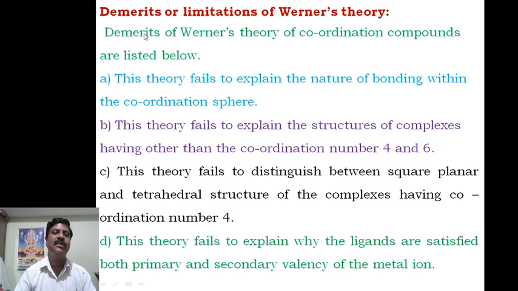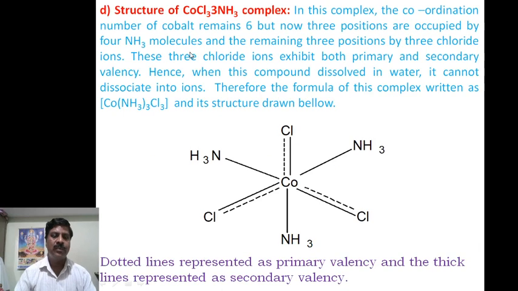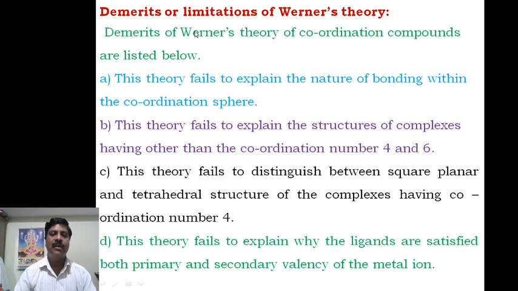Now coming to the merits and demerits, or limitations, of Werner's theory. This theory fails to explain the bonding within the coordination sphere. This theory also fails to explain the structure of complexes other than coordination number 4 and 6.